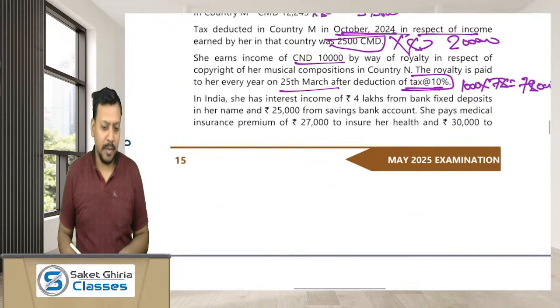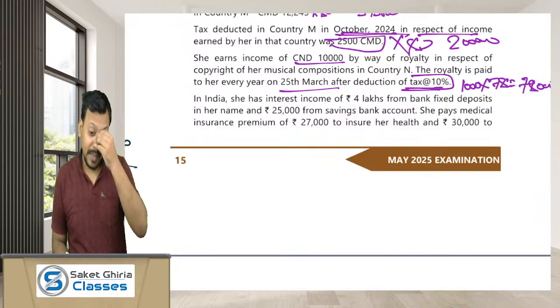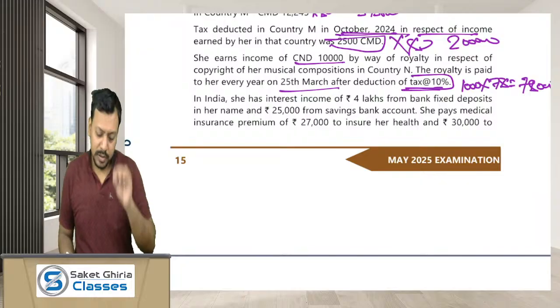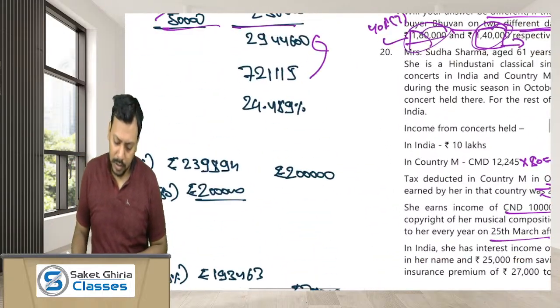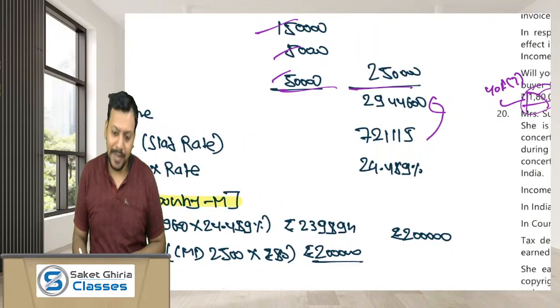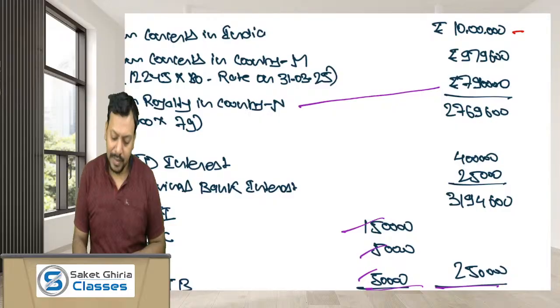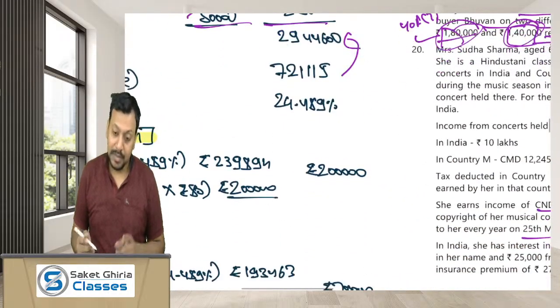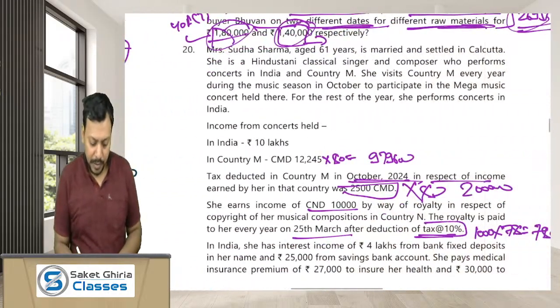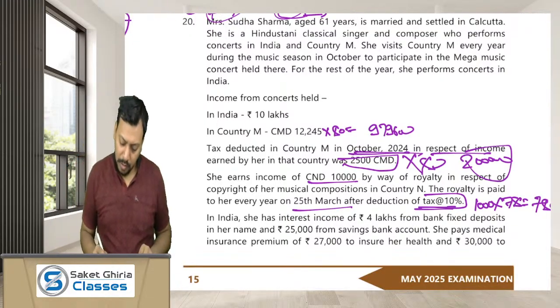So here the rebate will be given under section 91, which will be the lower of the Indian tax and the foreign tax. How much is the Indian tax on the income from country M? It is 24.489% of rupees 9,79,600. And what is the foreign tax? We have just calculated 2 lakh rupees. So what is it as a rate?